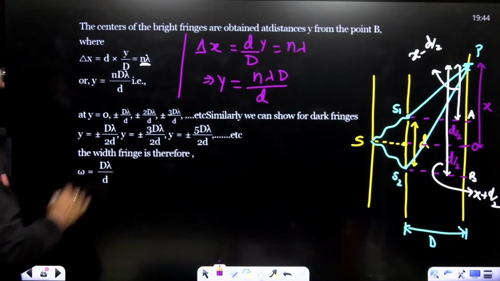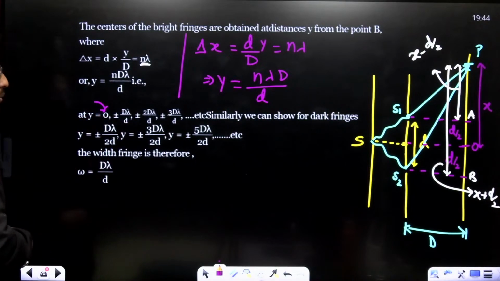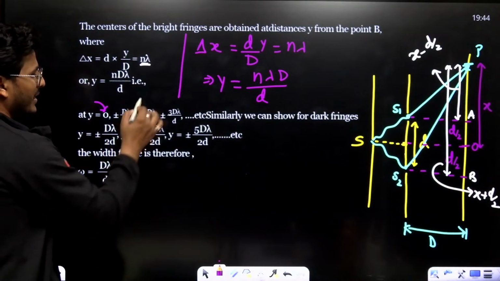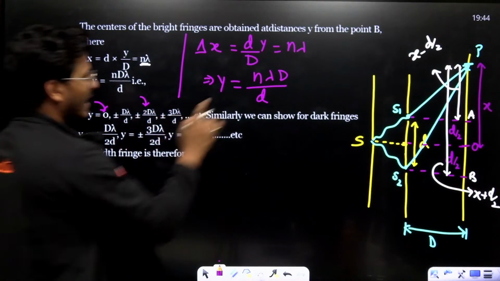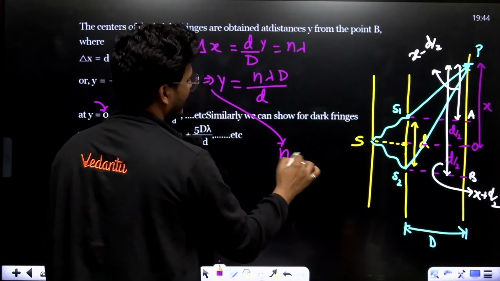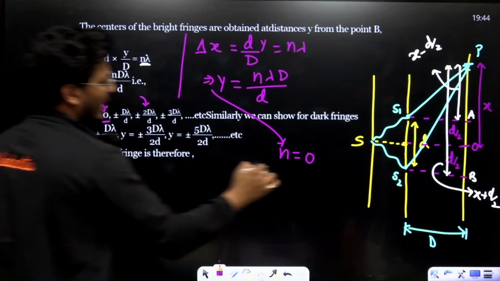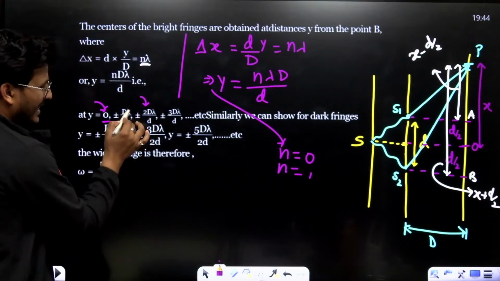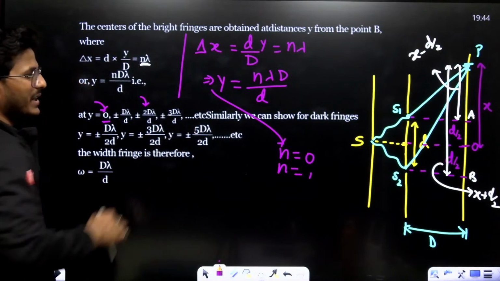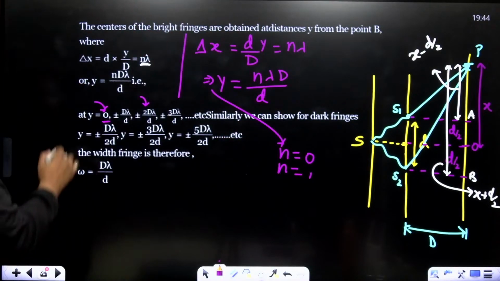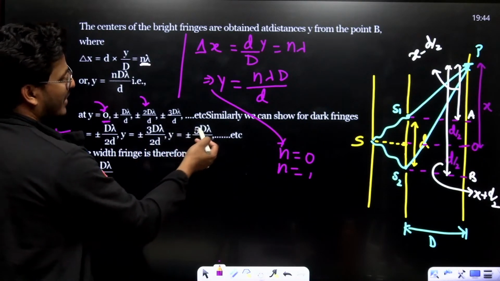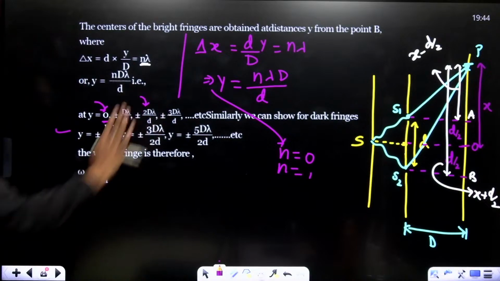Now just put y equals 0 plus minus D lambda upon d. First, n equals 0, this one. n equals 1, D lambda upon d. n equals 2, 2D lambda upon d, 3D lambda upon d, and so on. Alright. Now, y equals plus minus D lambda upon 2d, y equals plus minus 3D lambda upon 2d, y equals plus minus 5D lambda upon 2d, and so on.